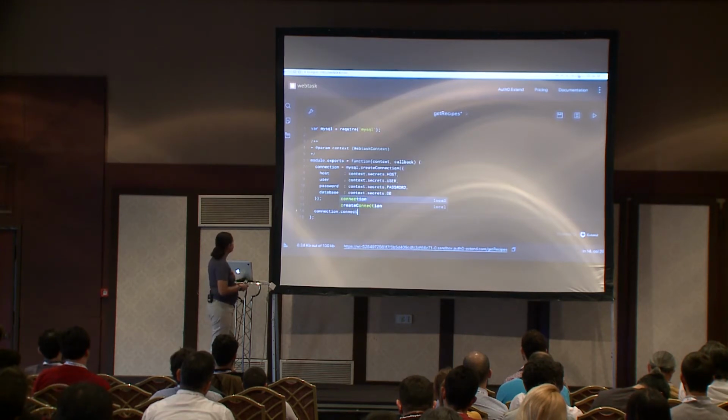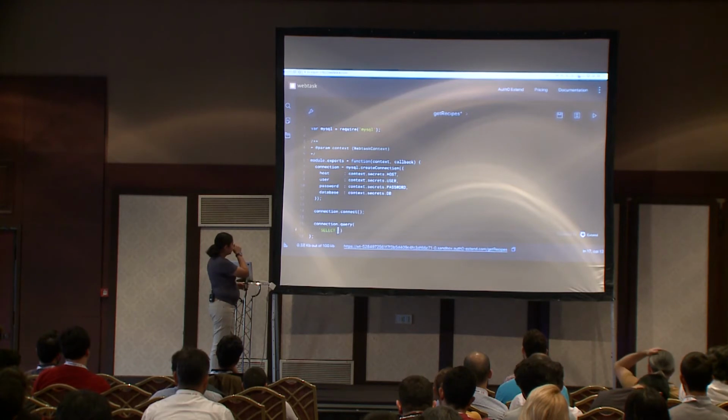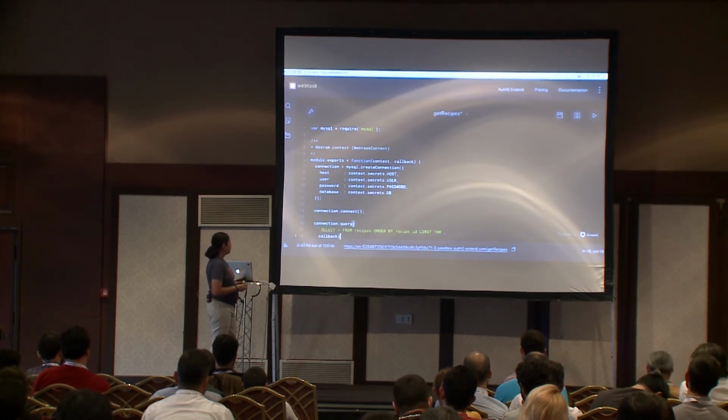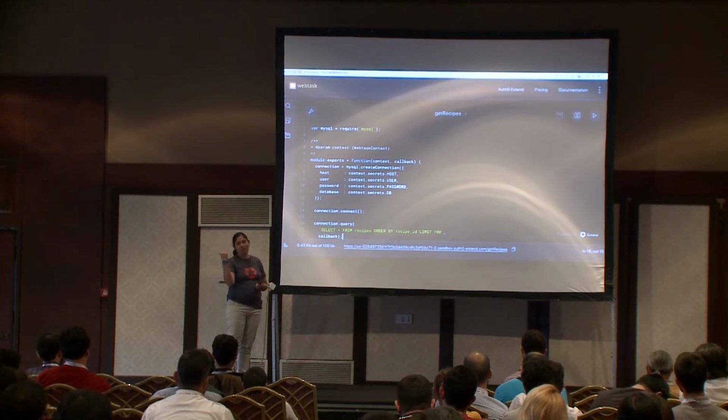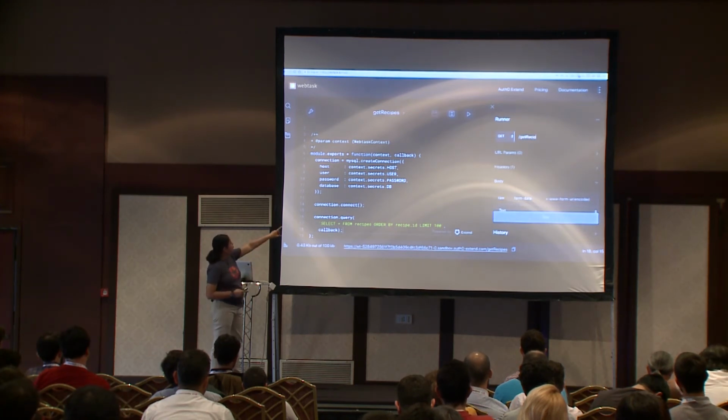The only thing that I need to do is connect to the database. And now I will execute the query to obtain the recipes. So I will create connection.query, and I will create a select from recipes. And I will put an order by my recipes ID, and I will limit that to only get me 100. And finally, I will send here the callback. And the callback will return to me, to the client that is consuming this function, JSON with all the recipes there. And I will test this function inside the web task.